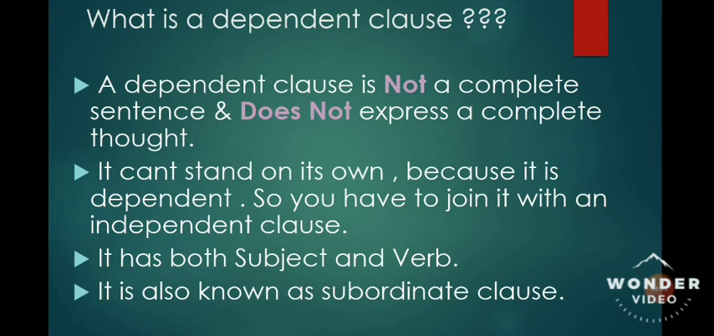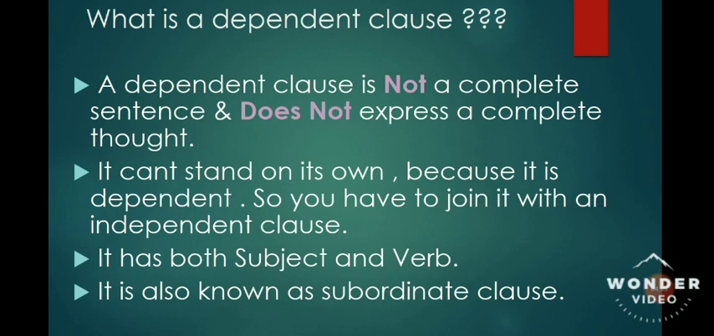Now, what is dependent clause? Once we have understood independent clause, let us see what is dependent clause. A dependent clause is not a complete sentence and does not express a complete thought. It can't stand on its own because it is dependent. So you have to join it with an independent clause. That means it needs the support of the independent clause.